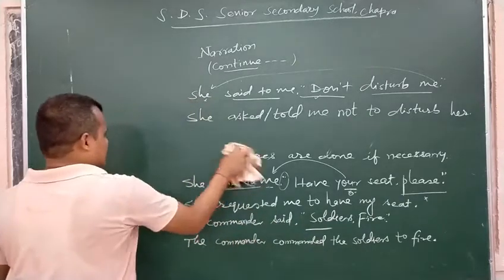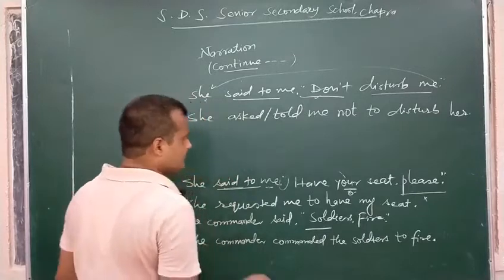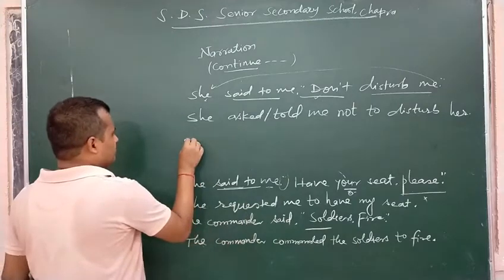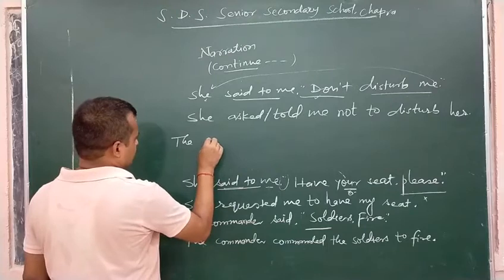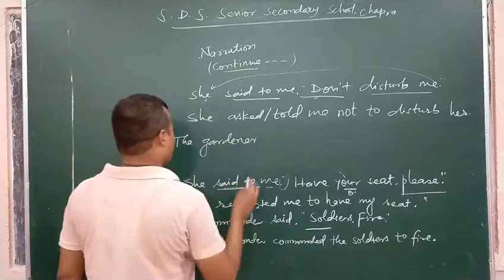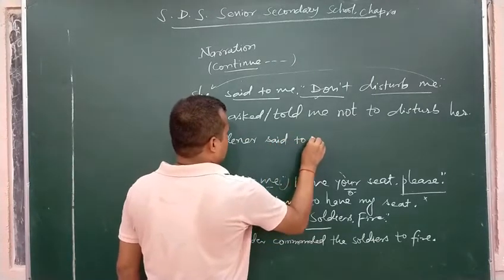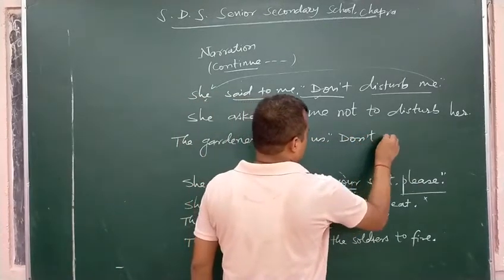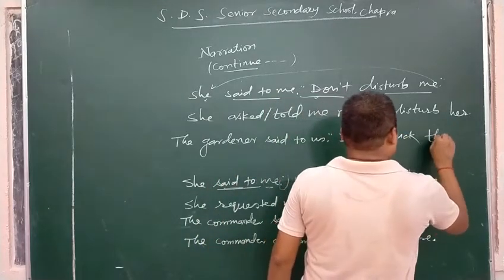In some sentences where we use forbade or prohibited, not to is not used. Simply we use to, like the gardener said to us, don't pluck these flowers.